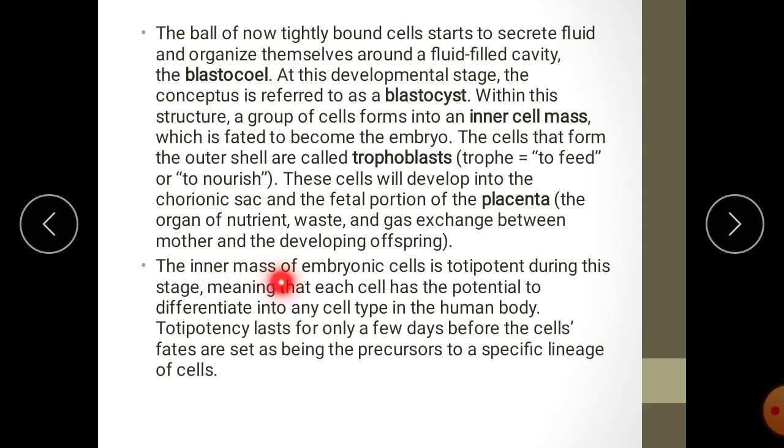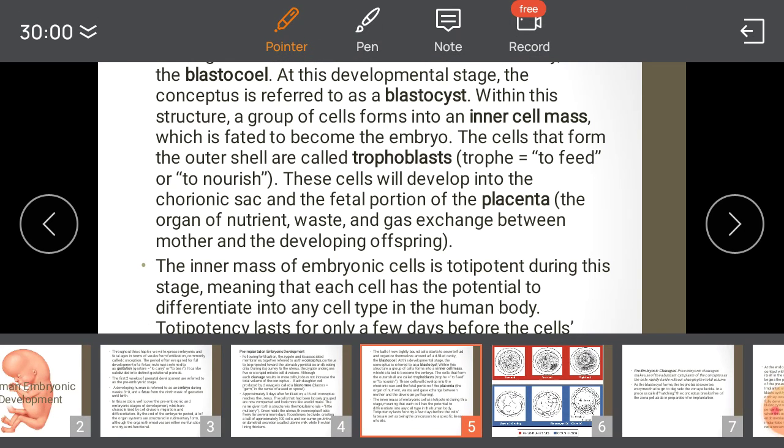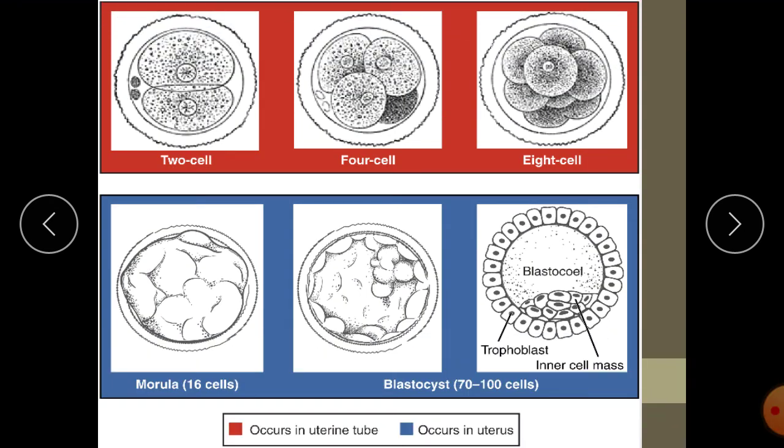The inner mass of embryonic cells is totipotent during this stage. So these cells are totipotent in nature. Totipotent means these cells can be developed into any type of tissue, that potential they have.